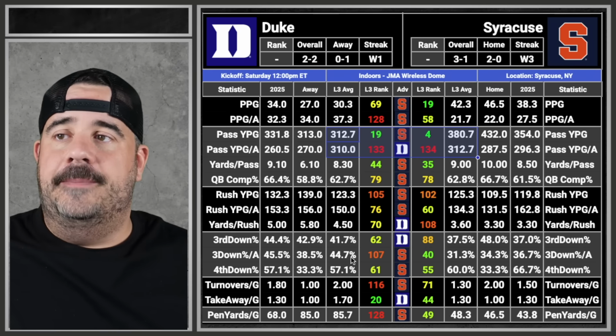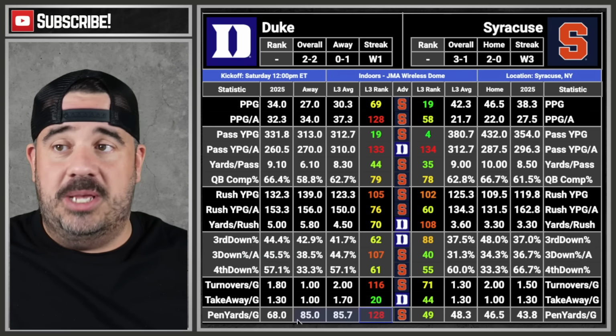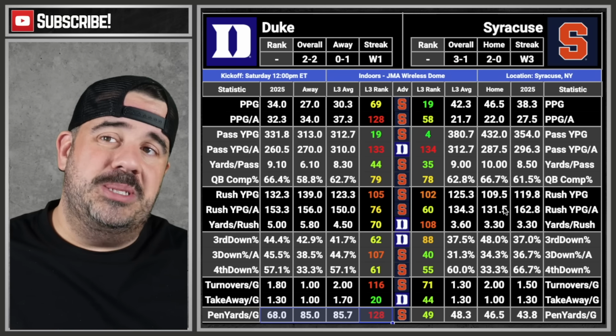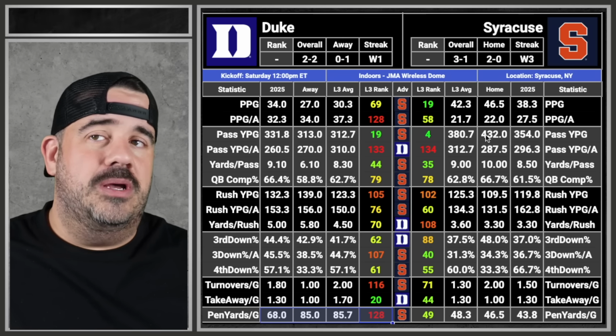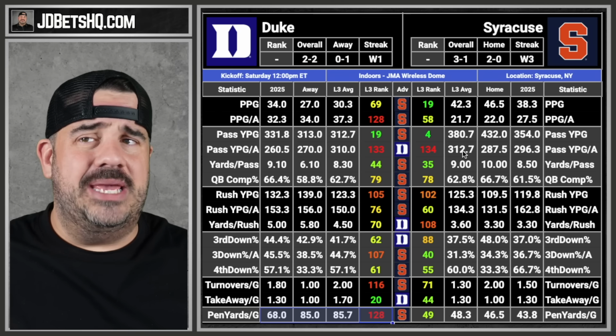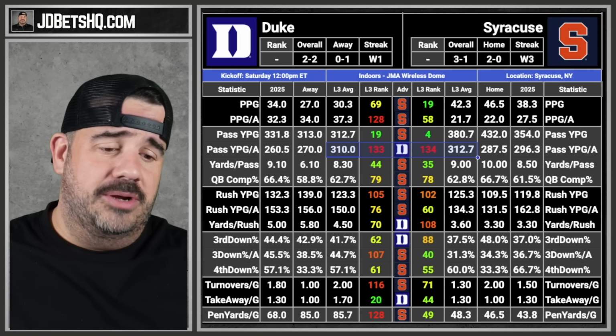So third down defense sucks for Duke. Yeah, penalty yards suck for Duke. Syracuse plus 5.5 might be a good play too. But we want to see more, like, let's see what the backup does with some preparation and stuff. He looked fine when he came in. He looked fine. So there you go. That's laughable. Okay. Moving on.